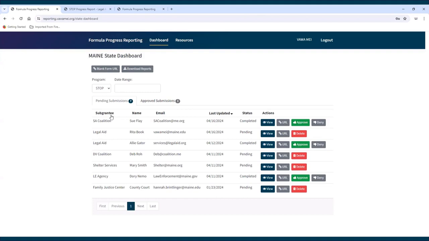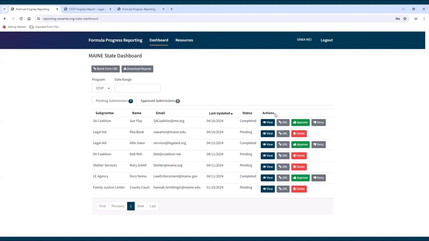Subgrantee. The subgrantee name entered into the subgrantee's report. Name. The first and last name of the point of contact in the subgrantee's report. Email. The email address of the point of contact in the subgrantee's report. Last updated. The date the report was last modified. Status, which indicates if the subgrantee's report is pending, i.e. in progress, has been submitted, and/or has edits requested.